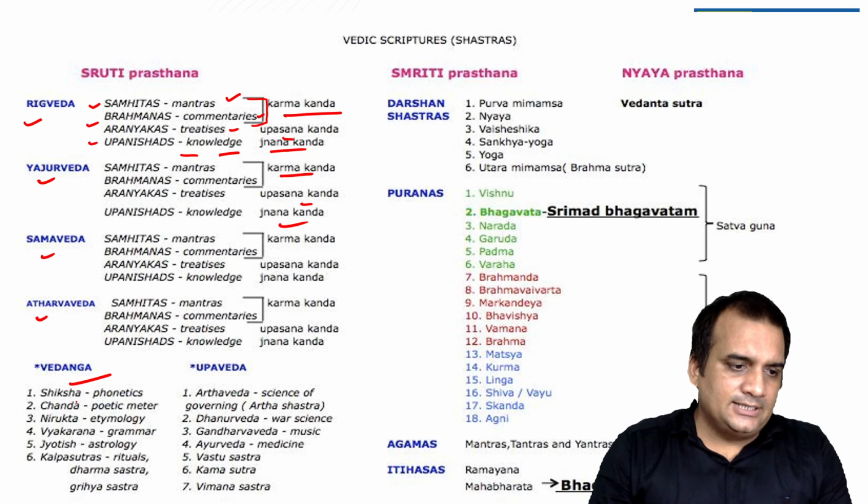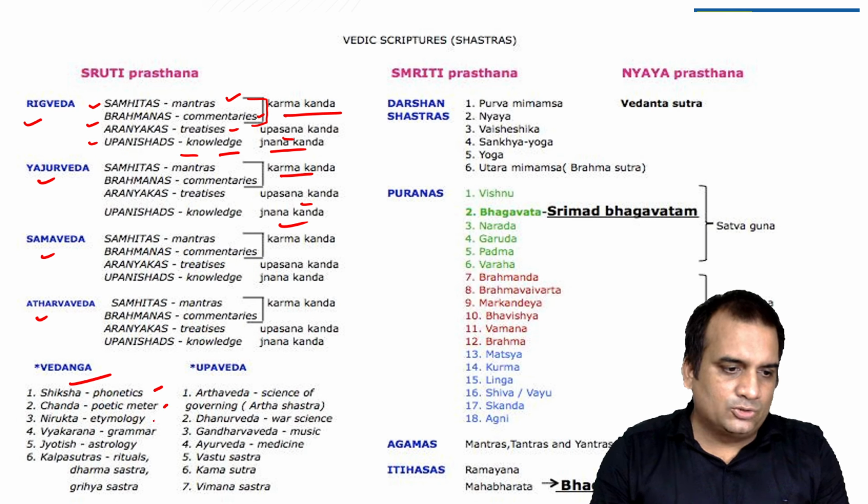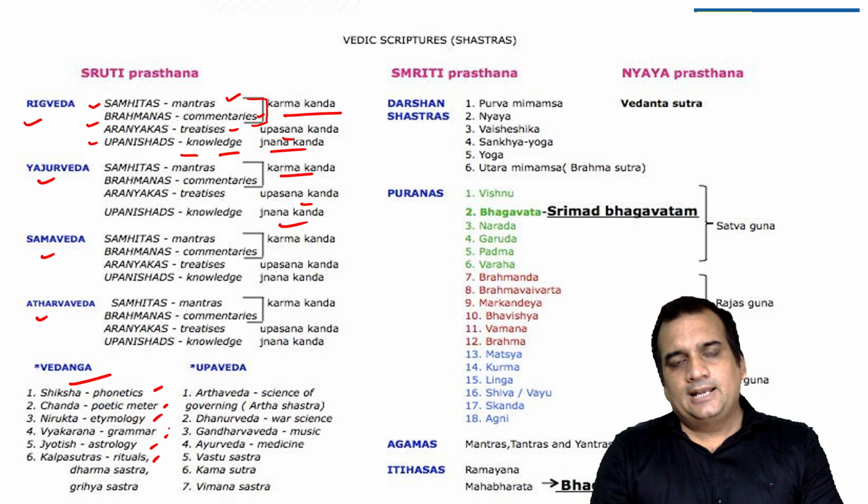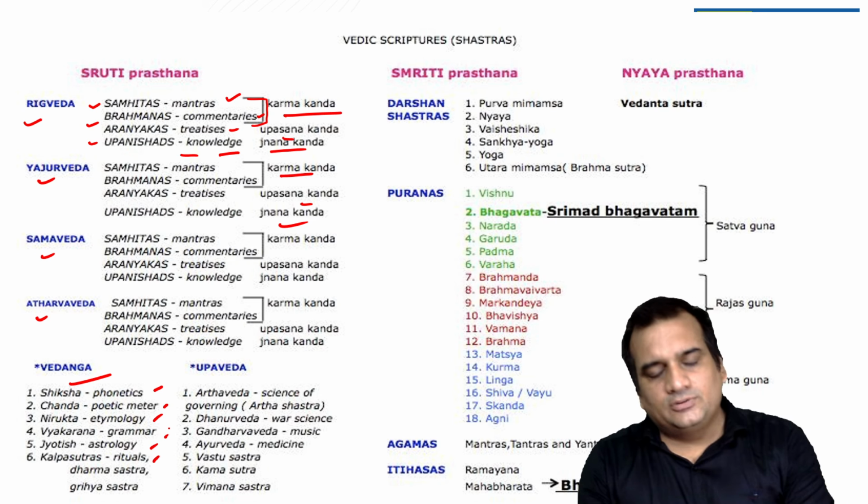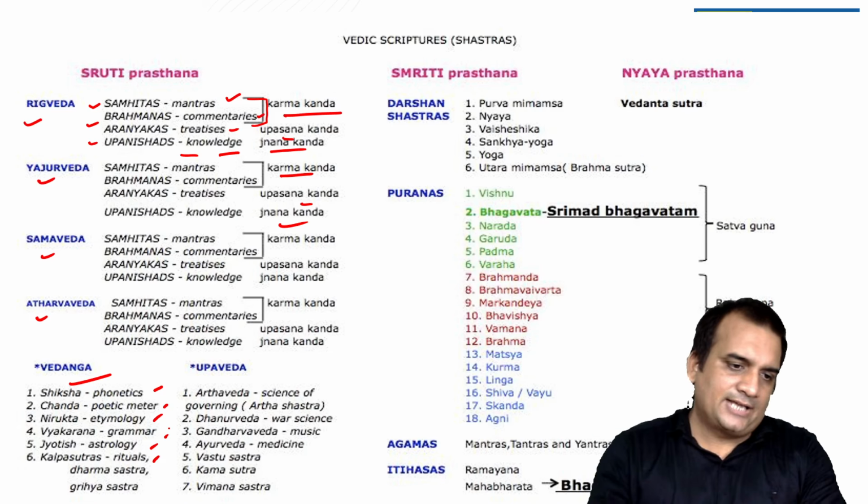We have already seen Siksha, that is phonetics, Chanda, that is poetic meter, Nirukta, etymology, Vyakarna, grammar, Jyotish, astrology, and Kalpasutra, that is the ritual. And there was also an element, and along with the element there was a season attached to it.